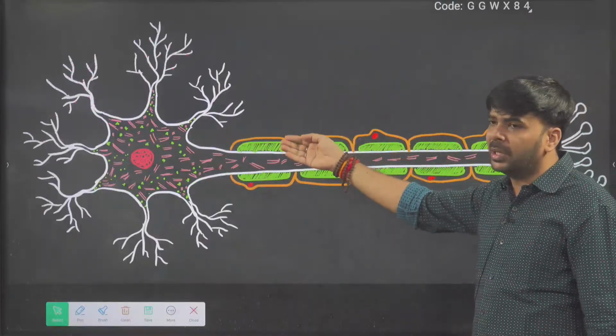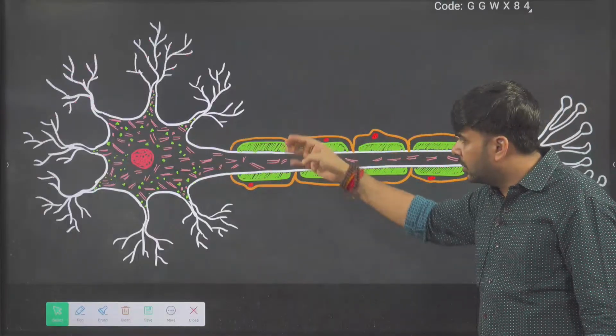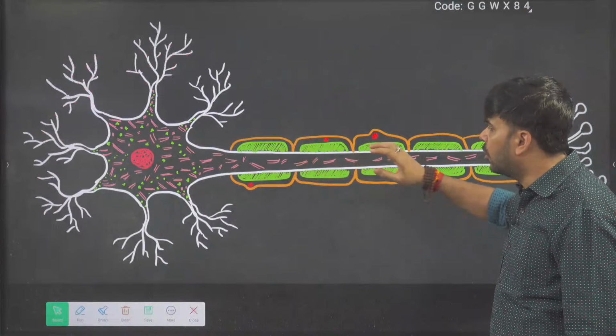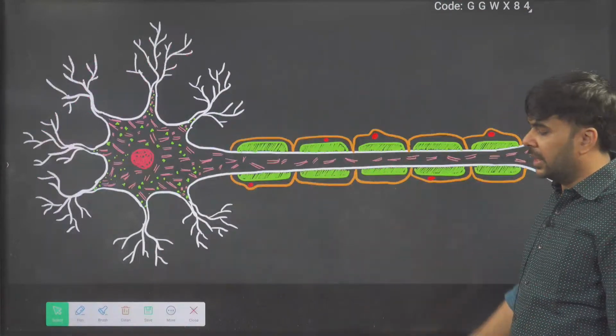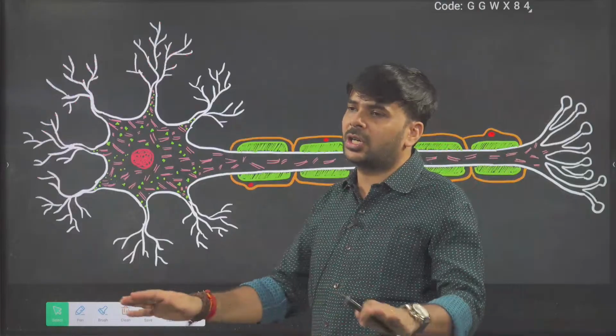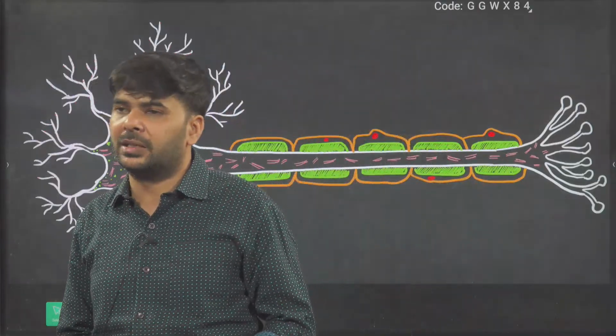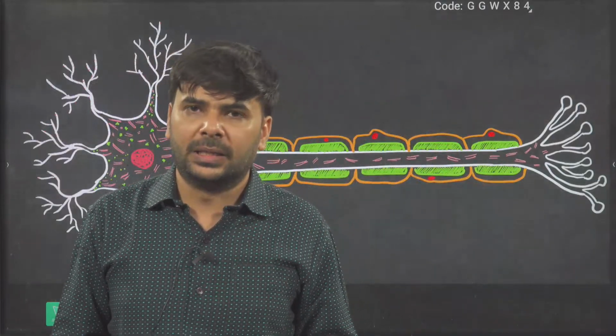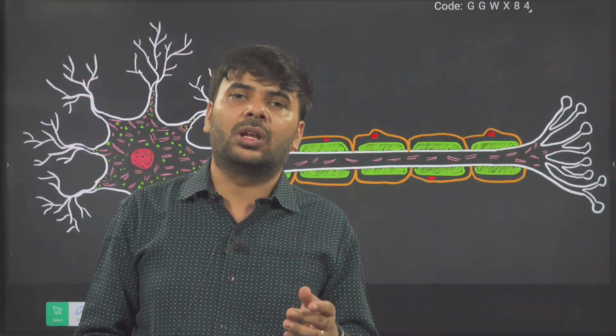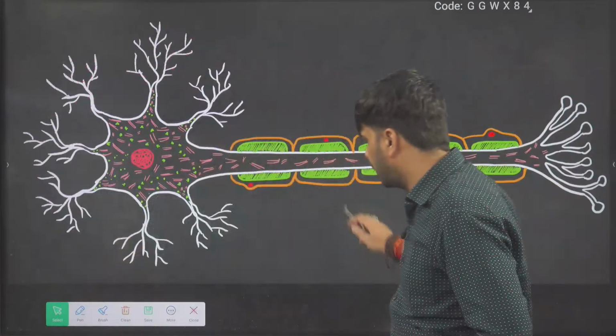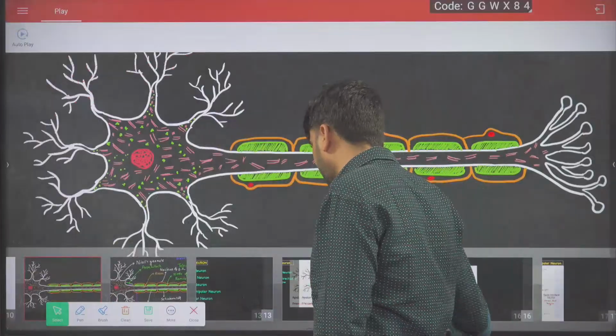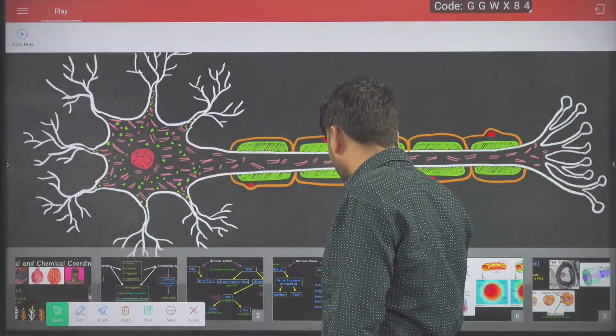Axon area may be covered with myelin sheath, the green one. If covered, it is called myelinated. If not covered, it is called non-myelinated. I'll come to this part also. Wait and come back to this.